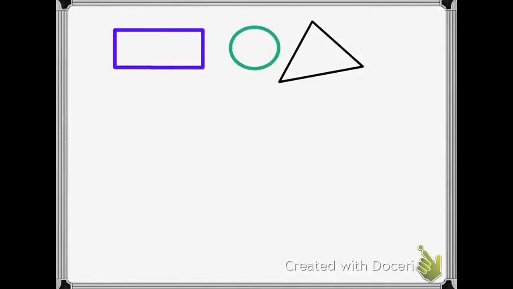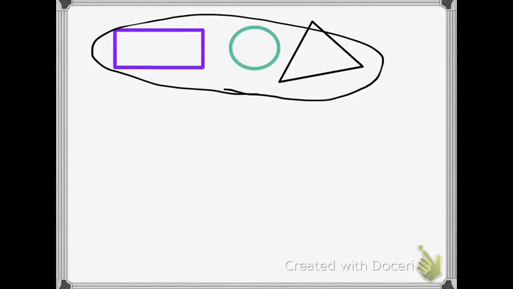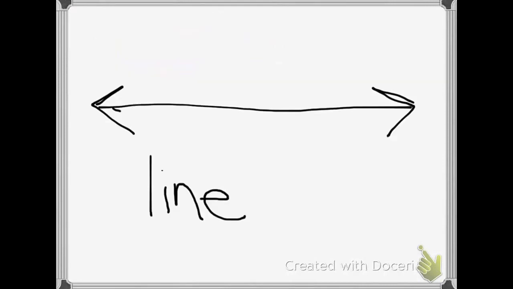When we think of geometry, we usually think about shapes. But this week we're going to start talking about points, lines, and planes, because all of these are really important to geometry. Let's look at our first vocabulary word, and it's line.